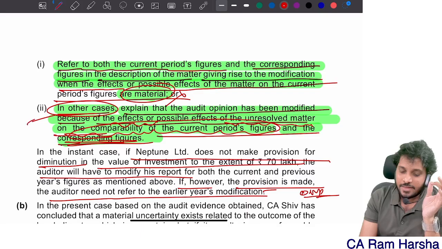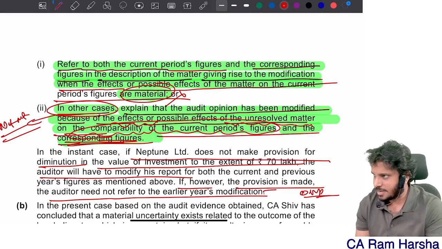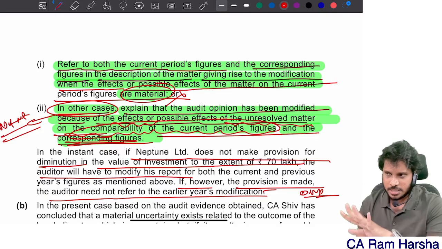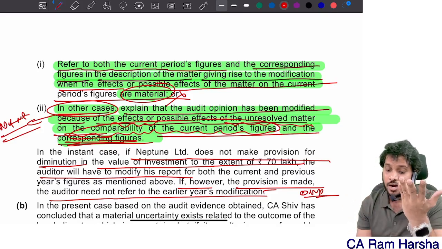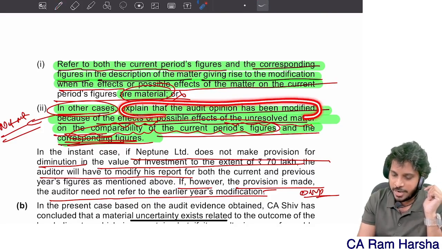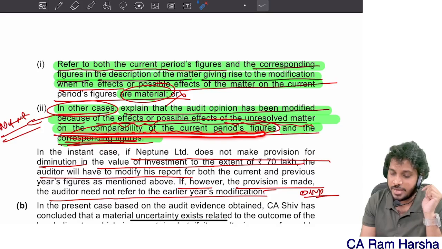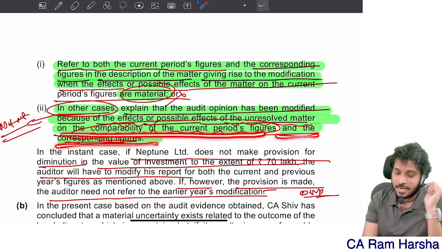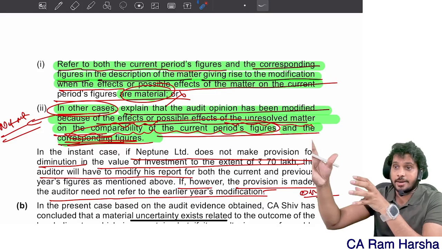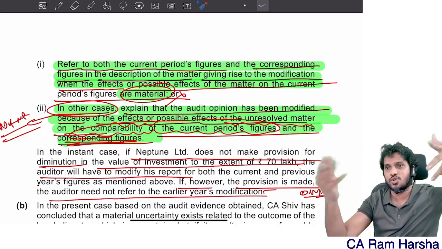In other cases means what? Where the mistake is not material. Last year it was a modified opinion because it was material. This year the mistake is carried forward, but it is not material. In that case, explain that the audit opinion has been modified because of the effect or possible effect of the unresolved matter on the comparability of the current period figures and the corresponding figures. So you just talk about comparability purpose. Last year it was material, this year it is not.